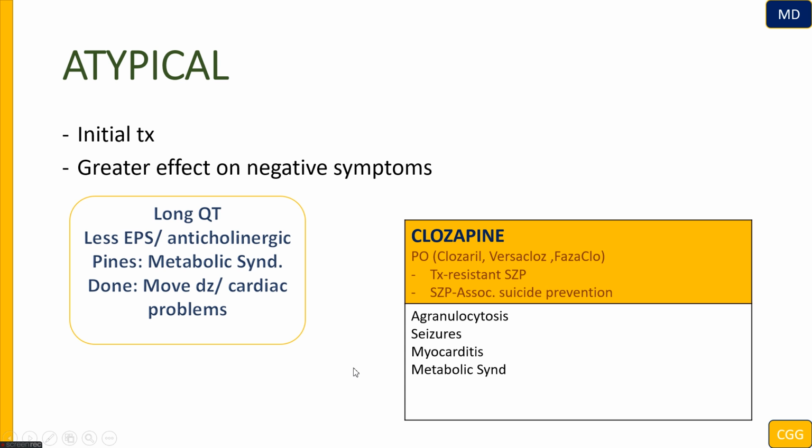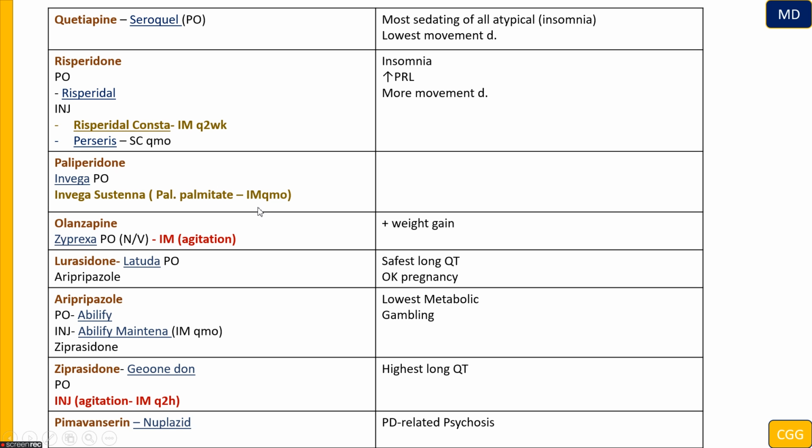Also, clozapine, as many antipsychotics, is going to decrease the threshold for causing seizure. It also causes myocarditis, and keep in mind this ends in "pine", so clozapine is causing metabolic syndrome as well.